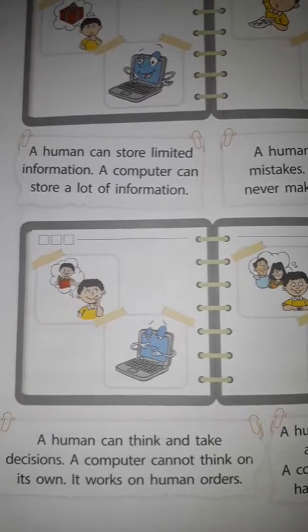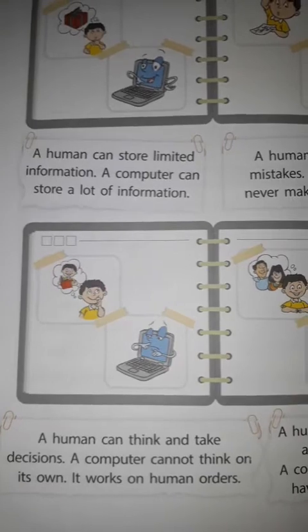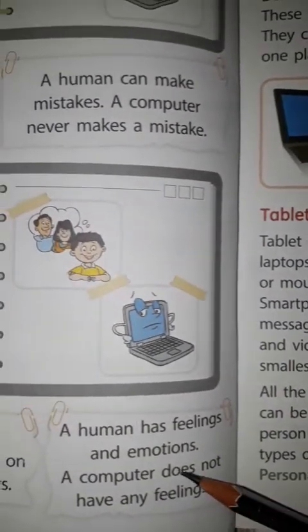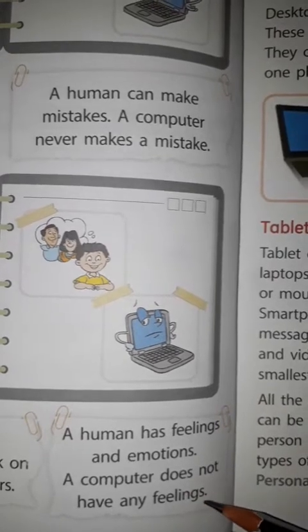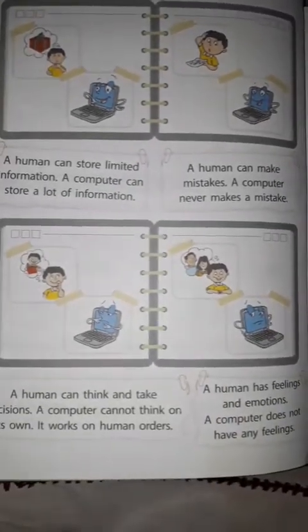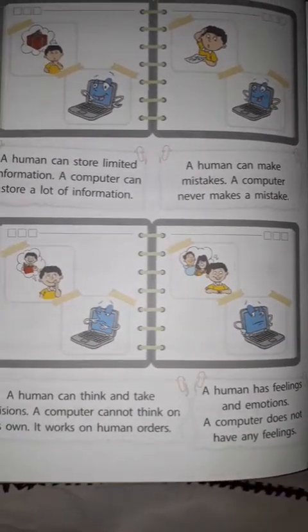You don't need any orders. A human has feelings and emotions, and a computer does not have feelings. Students, I hope you all have understood the differences between computer and human.